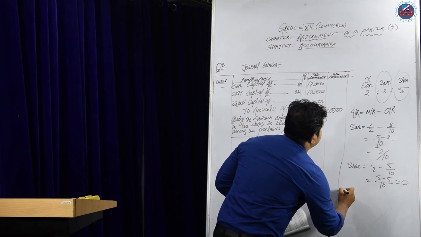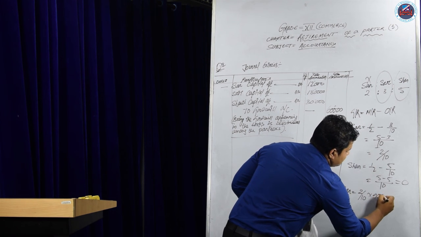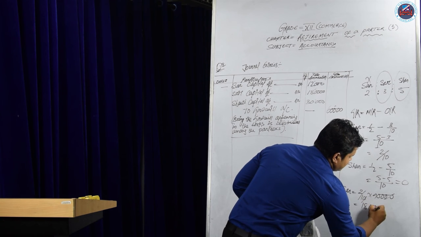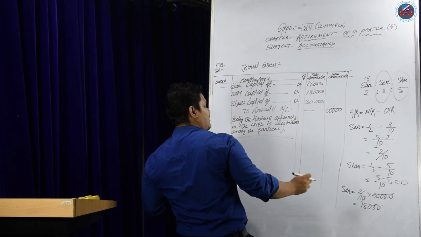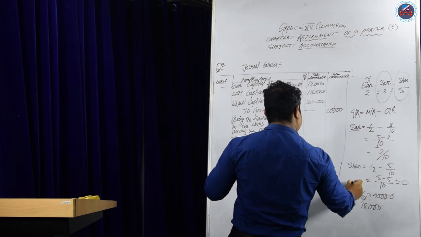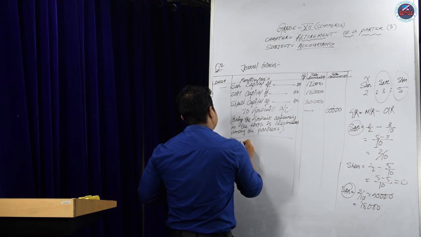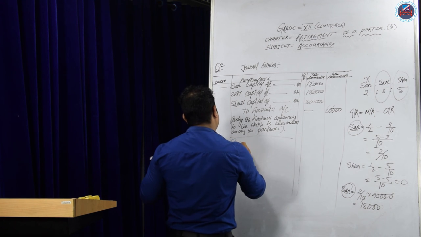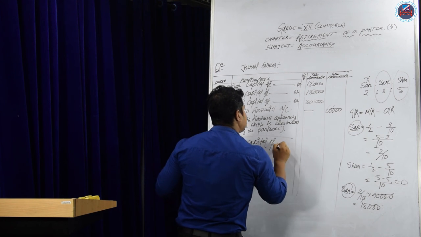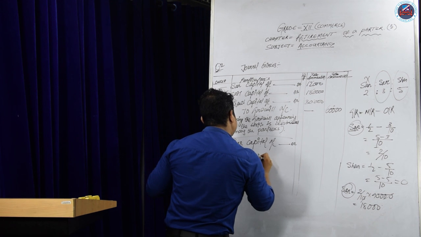So how much is the goodwill here? 90,000. So Saroj's share will be 2/10 into 90,000, so if you cut it, it is 18,000. That means Sangeeta's share will be gained by Saroj only. The entry will be Saroj capital account debit, a personal account, to Sangeeta capital account, as Sangeeta is retiring.